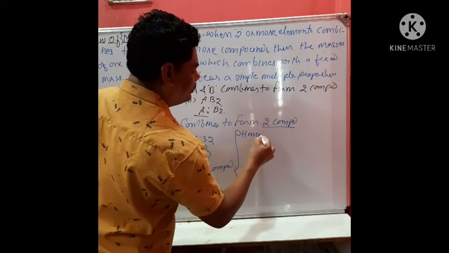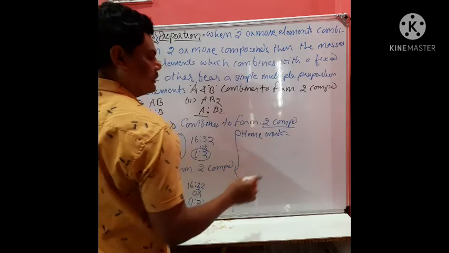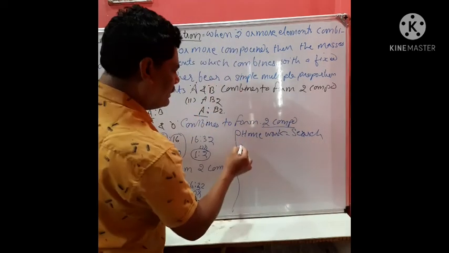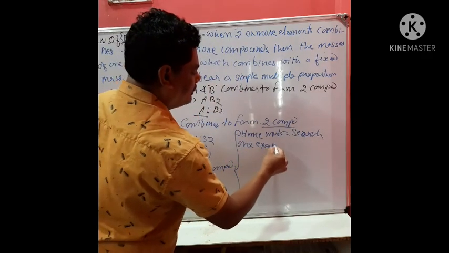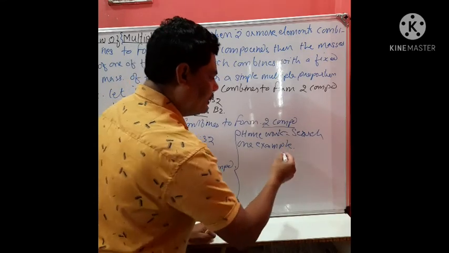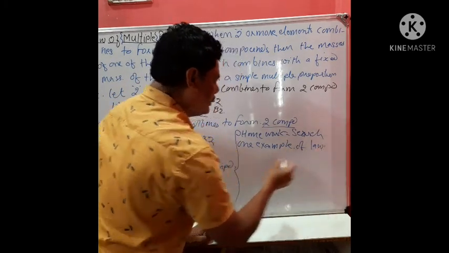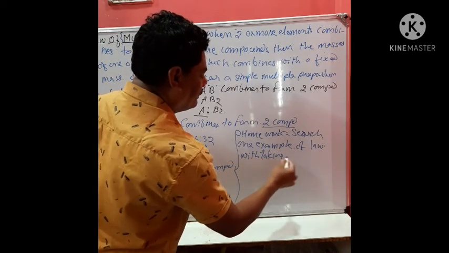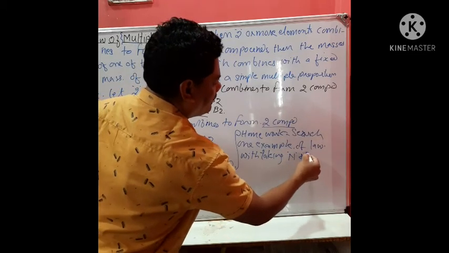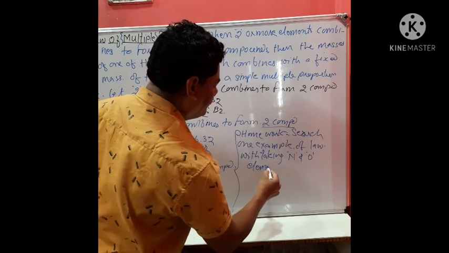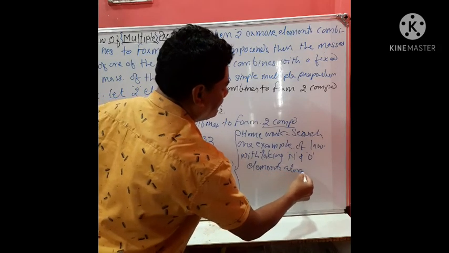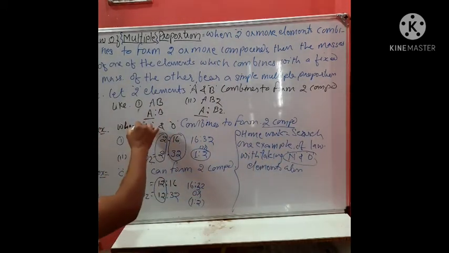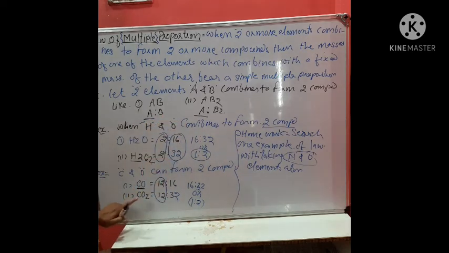Now students, homework for you. Search one example of the law, with an example taking nitrogen and oxygen elements. That is, you have to explain it with the help of nitrogen and oxygen, like here I explained with hydrogen and oxygen, carbon and oxygen.